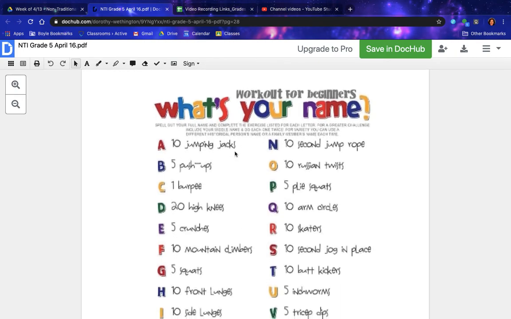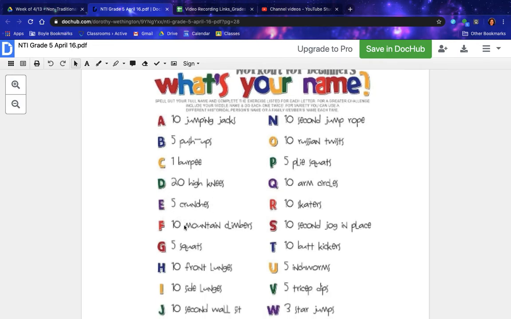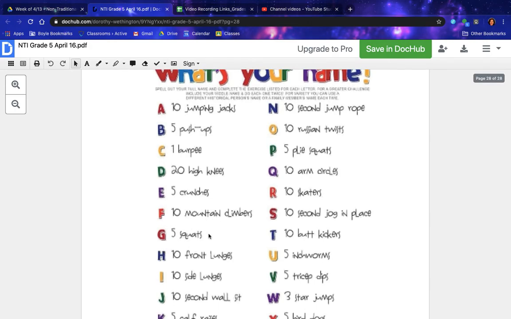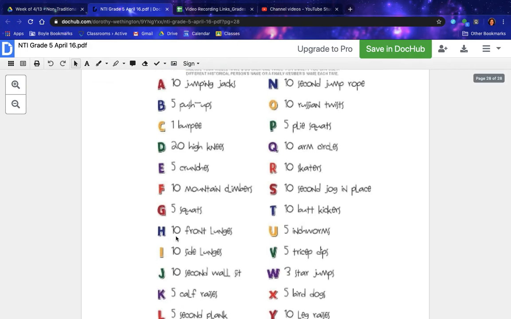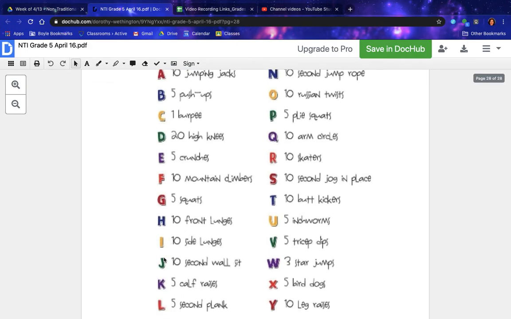A is 10 jumping jacks. B is 5 push-ups. C is 1 burpee. D is 20 high knees. E is 5 crunches. F is 10 mountain climbers. G is 5 squats. H is 10 front lunges. I is 10 side lunges. J is 10 second wall sit.